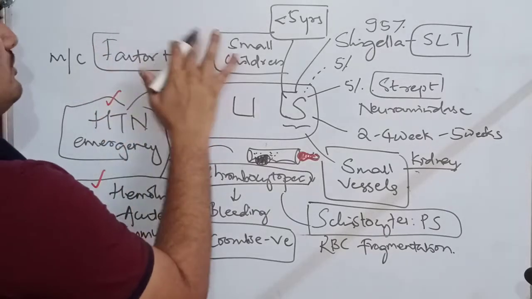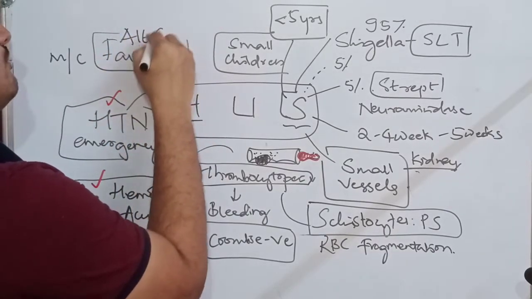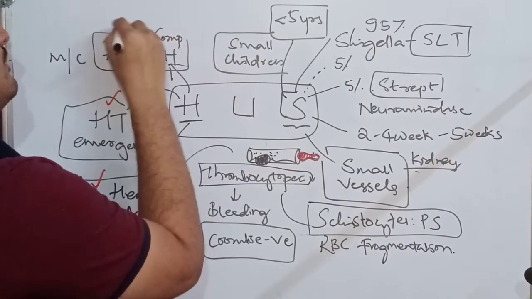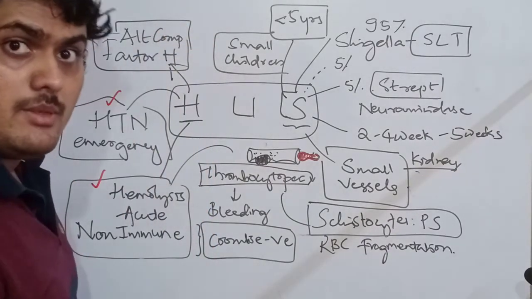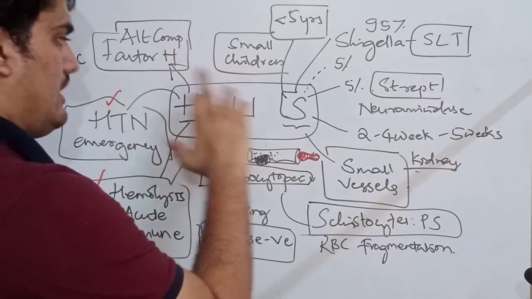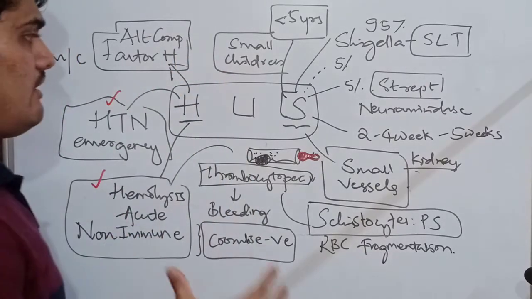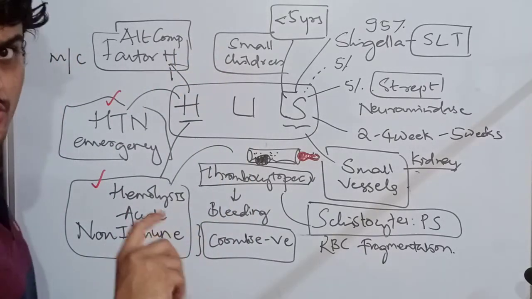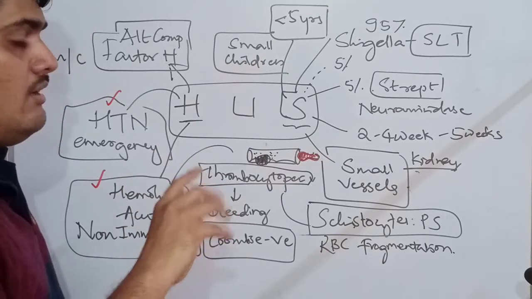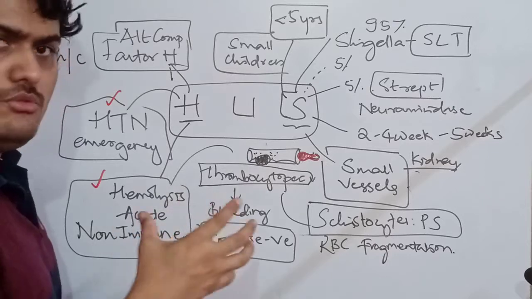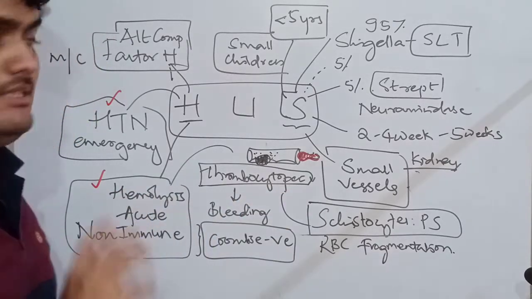This factor H mutation is in the alternate complement pathway. So there is activation of the alternate complement pathway because of the factor H mutation. When this pathway is affected, there is formation of C5 to C9 complexes of the complement pathway. They start attacking the RBCs; that is the pathology.